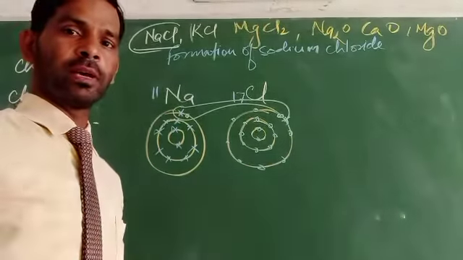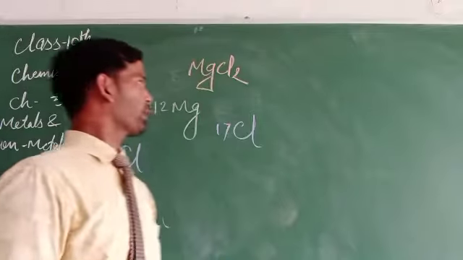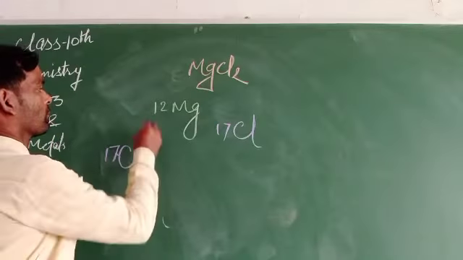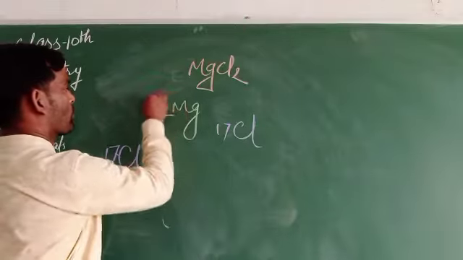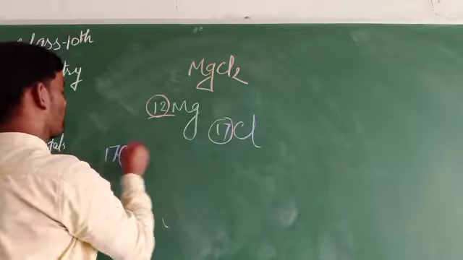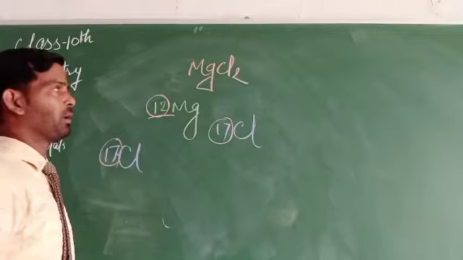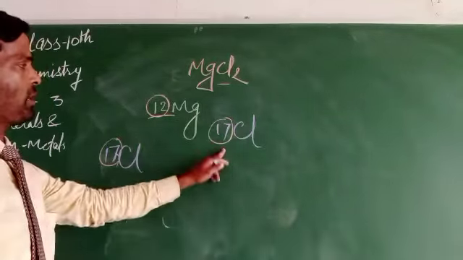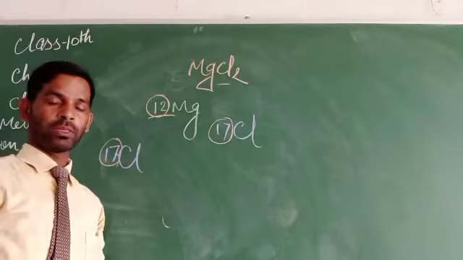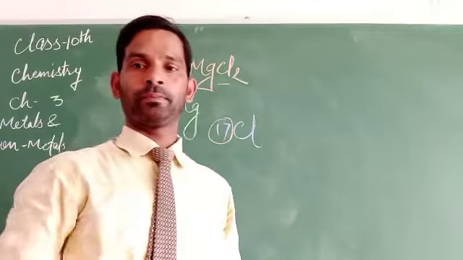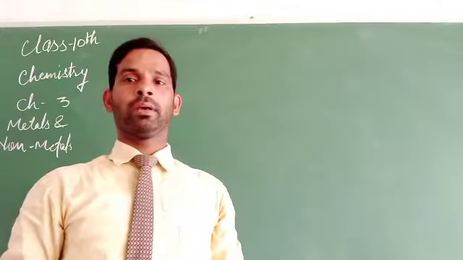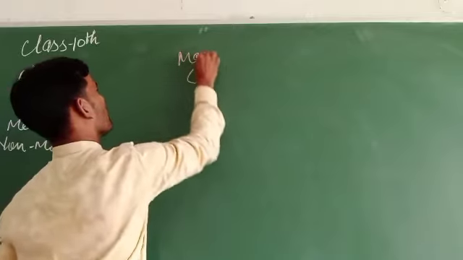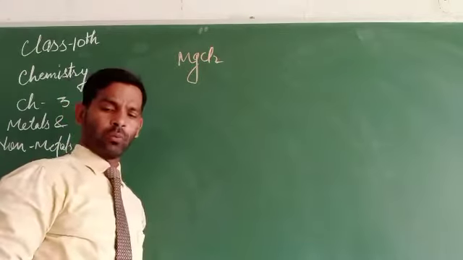So in the case of magnesium chloride, there are 12 electrons in magnesium, 17 in chlorine, and 17 in this chlorine. Why? Because this forms MgCl2. Cl2 means Cl and Cl, 2 Cl. So class, in the case of magnesium chloride, MgCl2, what will happen?